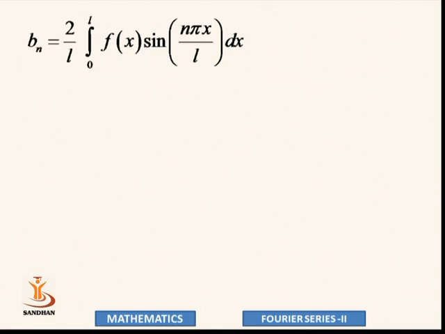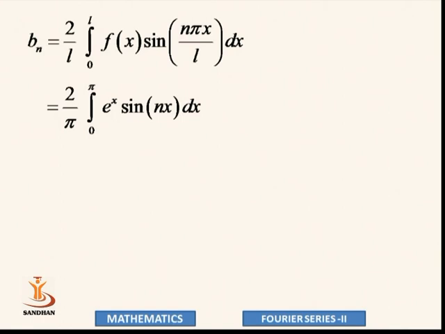So Bn is 2 by L integration from 0 to L f of x sine n pi x by L dx. F of x is e raised to x here. L equal to pi. So 2 by pi integration from 0 to pi e to the power x into sine nx dx.